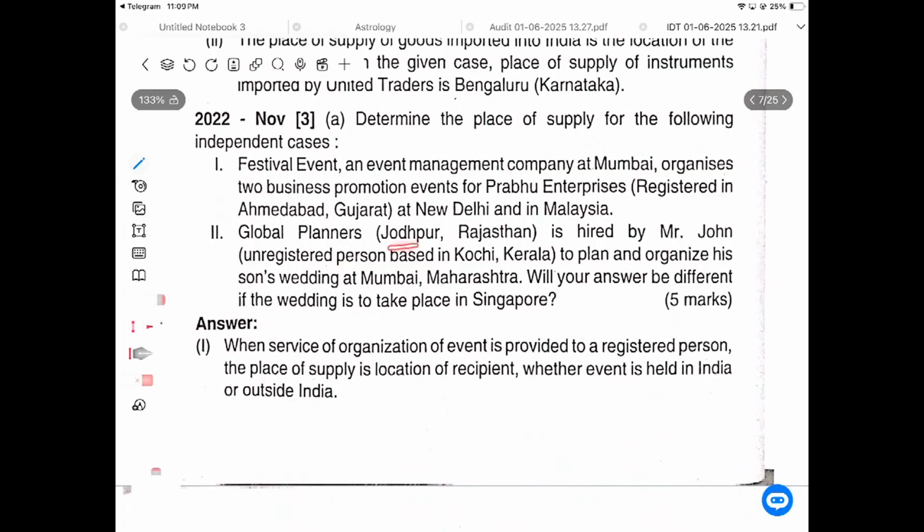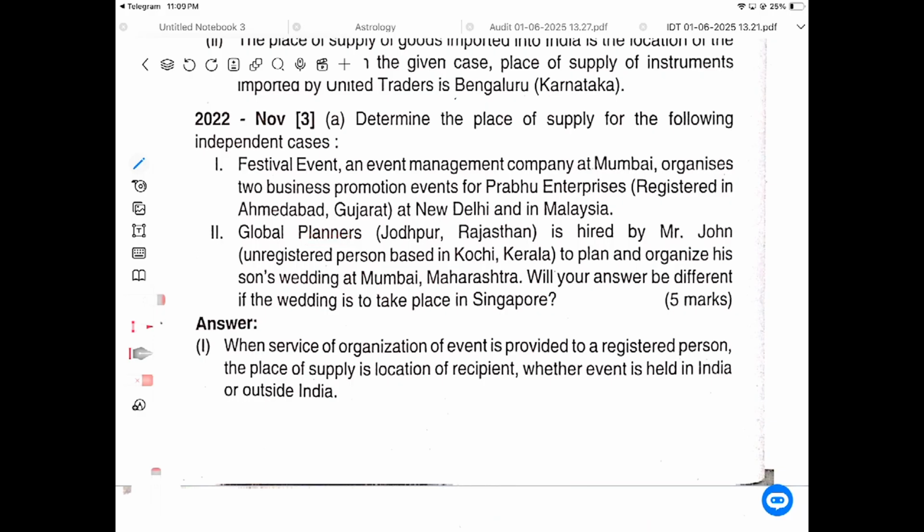Global Planner, Jodhpur, Rajasthan, is hired by Mr. John, an unregistered person based in Kochi, Kerala, to plan and organize his son's wedding in Mumbai, Maharashtra. So, an unregistered person is the recipient. They are going to provide services to organize the wedding in Mumbai, Maharashtra. The place of supply is Mumbai, Maharashtra.